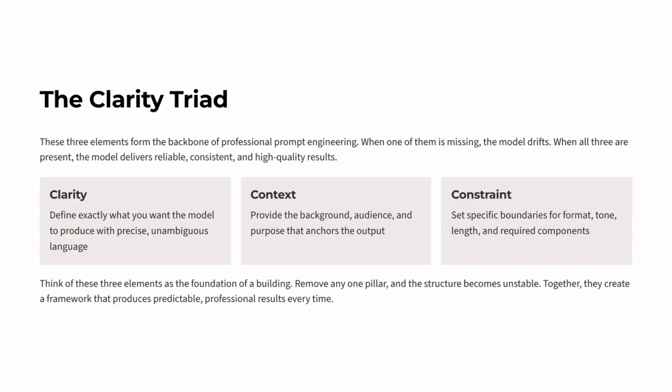The Clarity Triad is made up of three elements: clarity, context, and constraint. These three components form the backbone of professional prompt engineering. When even one is missing, the model begins to drift and the output becomes unreliable. But when all three are present, you get consistency, precision, and high quality results. Think of the triad like the foundation of a building. Remove one pillar, and the entire structure becomes unstable. Keep them all in place, and you get predictable, professional outcomes every time.